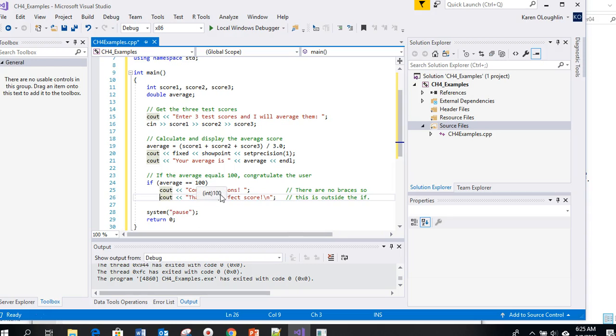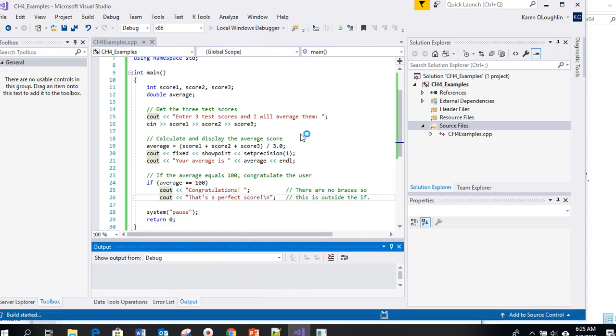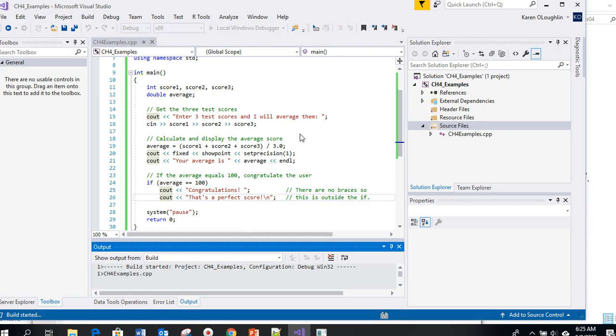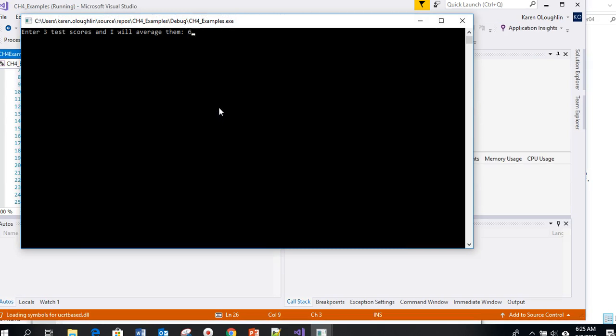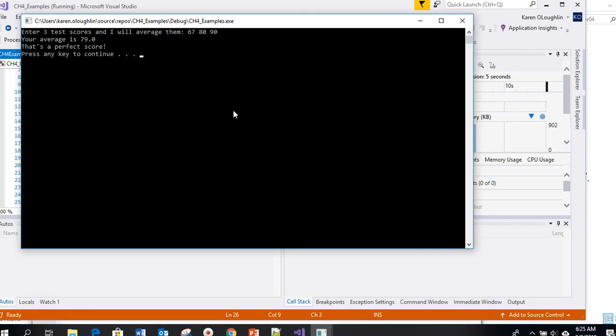If my average is 100, it should print congratulations, and that's a perfect score. And that's the only time it should print that. So as long as I enter data that's not 100, it should not get to those lines in the code. If I hit enter, it prints your average is 79, and that's a perfect score. But we know that's not a perfect score.